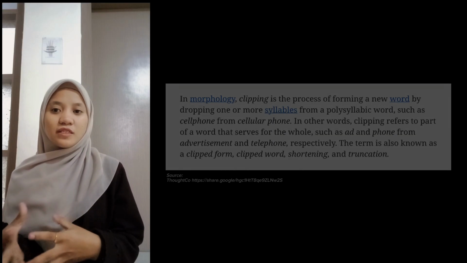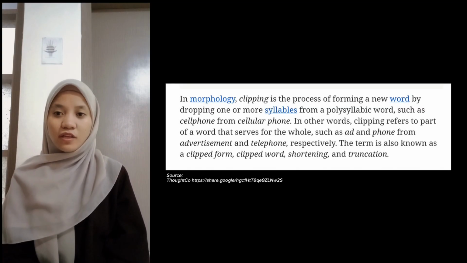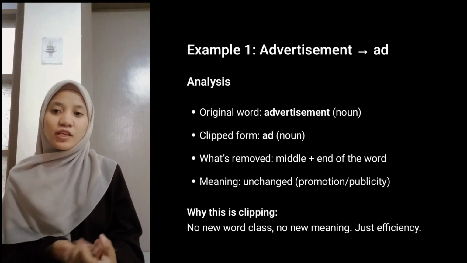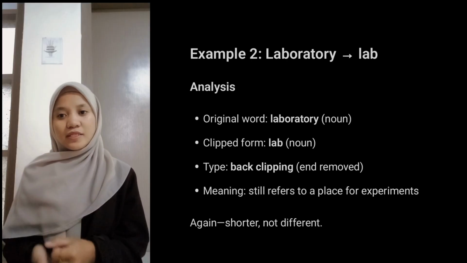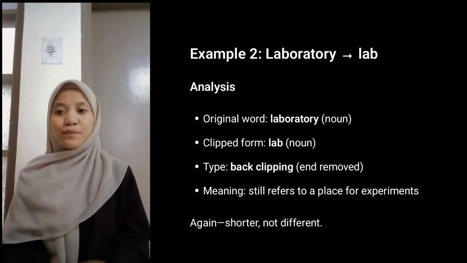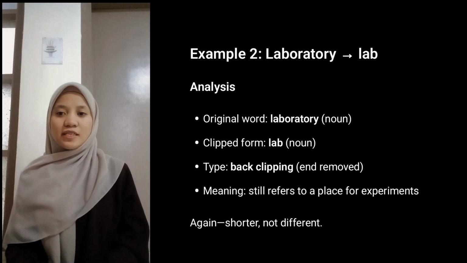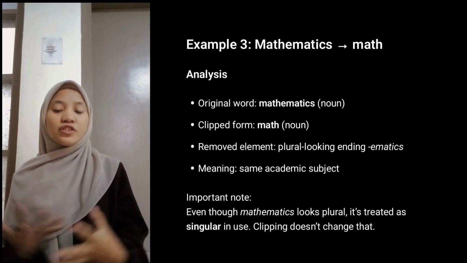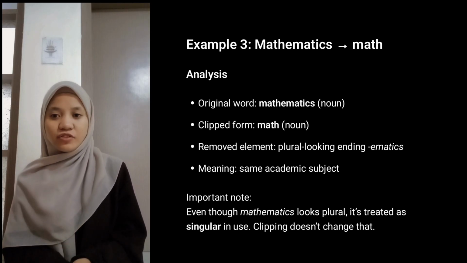Clipping is a word formation process in which a word is shortened by removing one or more parts of the original word where the meaning remains the same. This process is commonly used in informal situations and daily conversation because it is faster and easier to say. Clipping can be found in everyday life, such as in conversation, advertisement, school environment, and social media. Clipped words sound more practical and more natural in daily use.